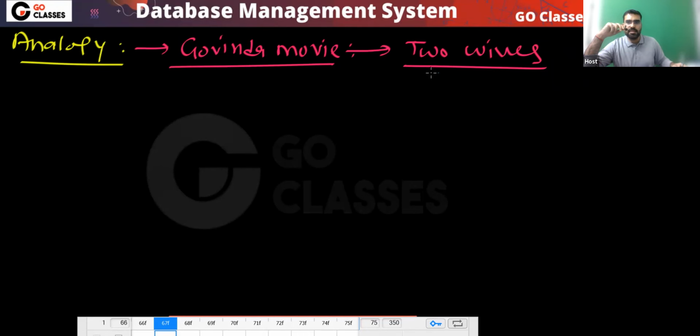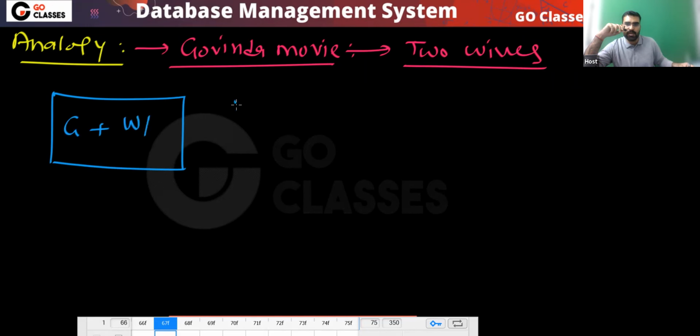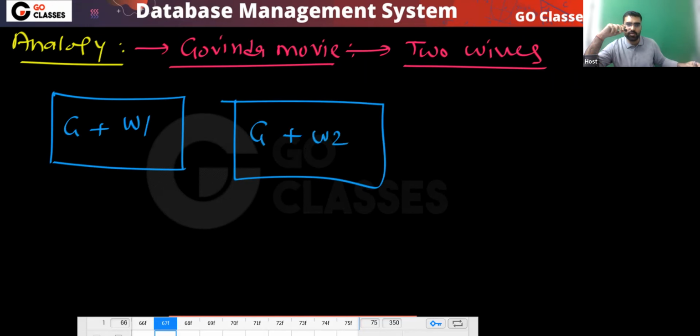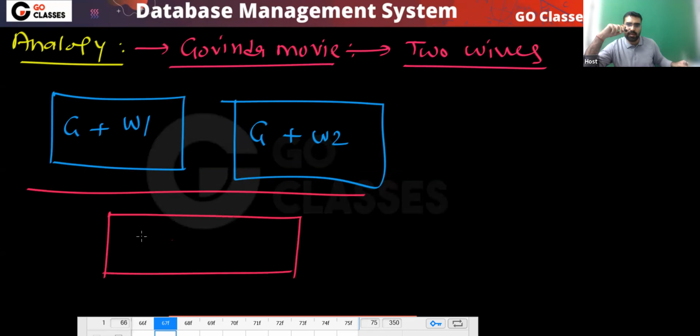So you can notice what happens in this movie initially. Govinda is very happy with Shilpa Shetty here, the first wife, wife one. They are very happy. And in another song, he is very happy with wife two. But after some time, the problem will happen. And now the problem is happening between these two.